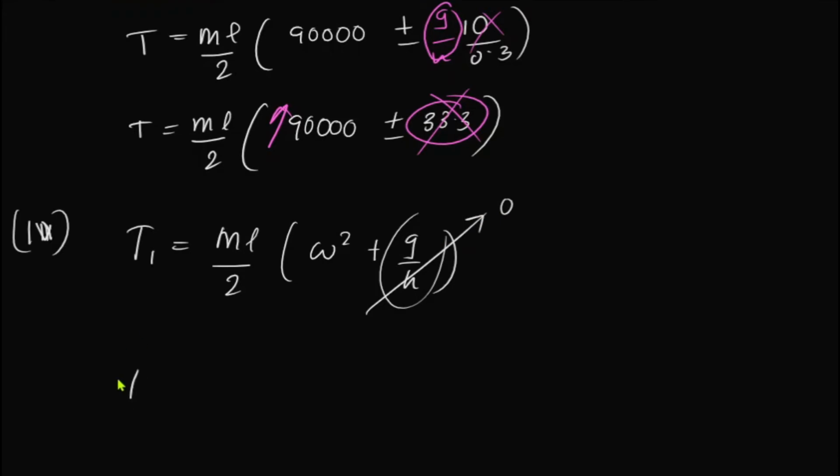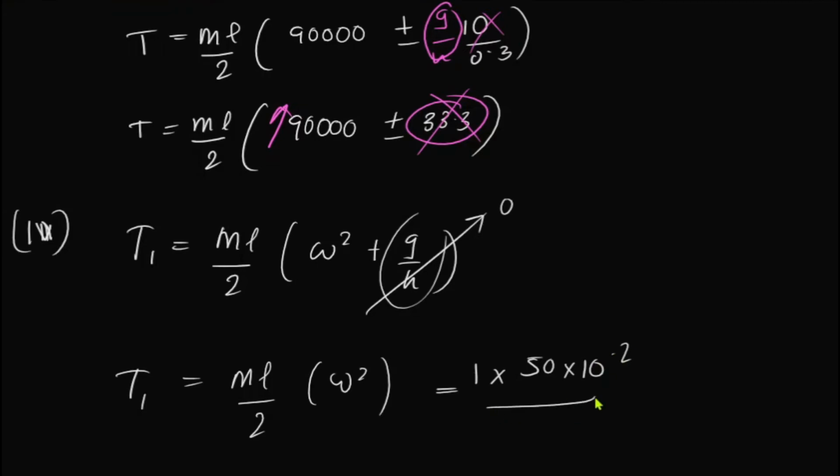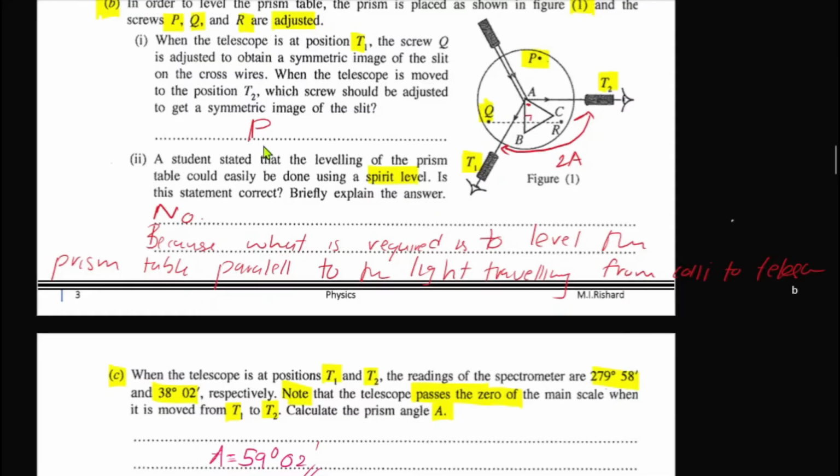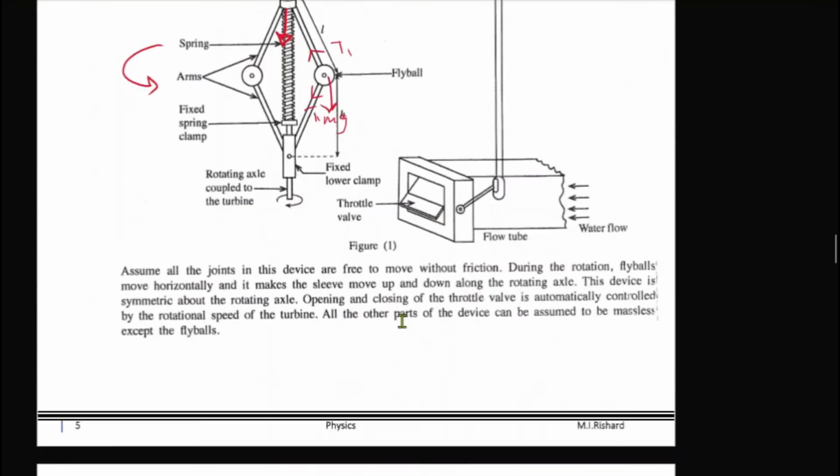So T1 is simply equal to ml/2 omega squared, right? What is M? 1. What is the length? They have given it to be 50 centimeters. Let's convert it into meters. 2 omega squared is 90,000. So if you simplify this, you are going to get the tension to be something around 225,000 newtons, right? This is going to be the tension of the upper end. Okay, so that is also done.